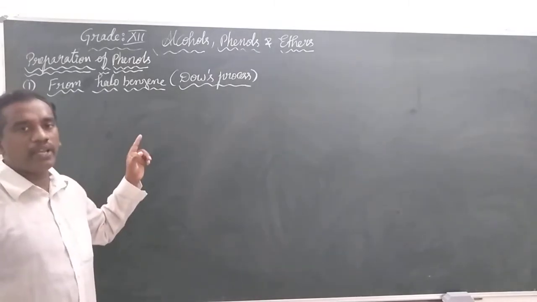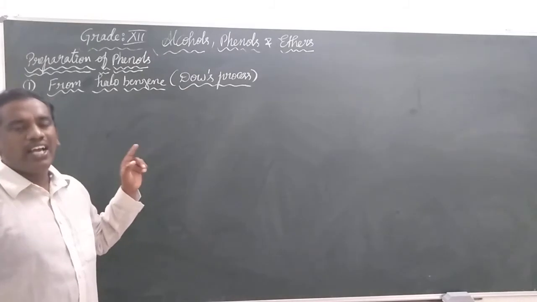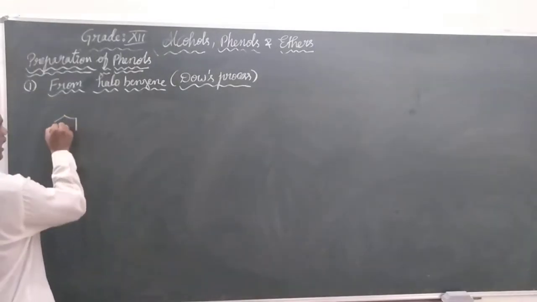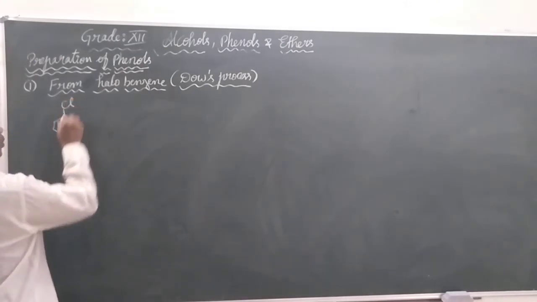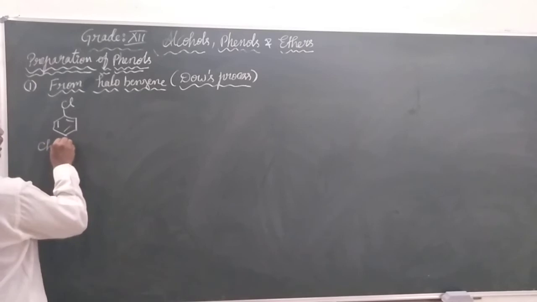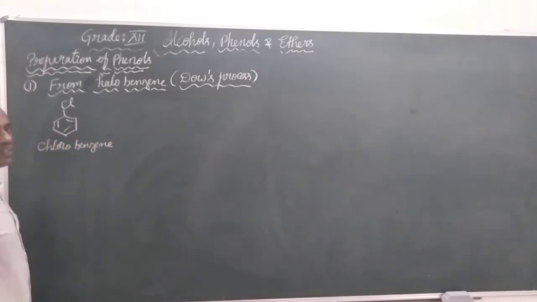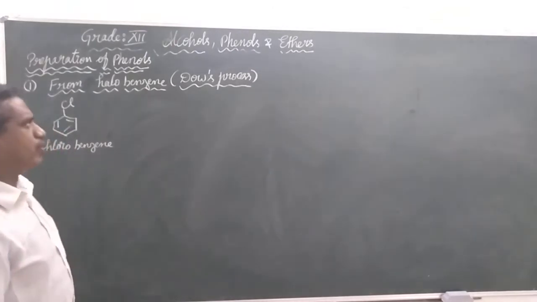halobenzene. Means benzene is attached by a halogen. Here we take the halogen mainly as chlorine. We can call this one as chlorobenzene. Yes, very good.